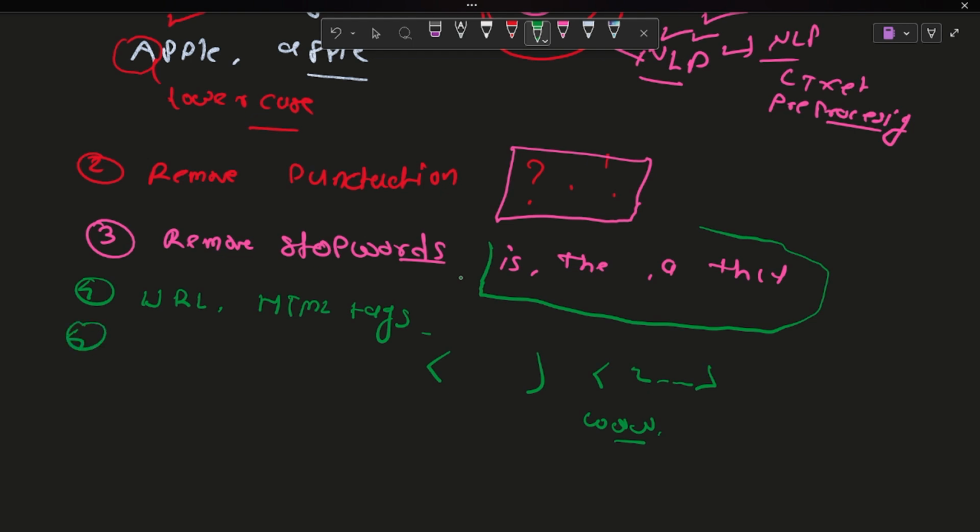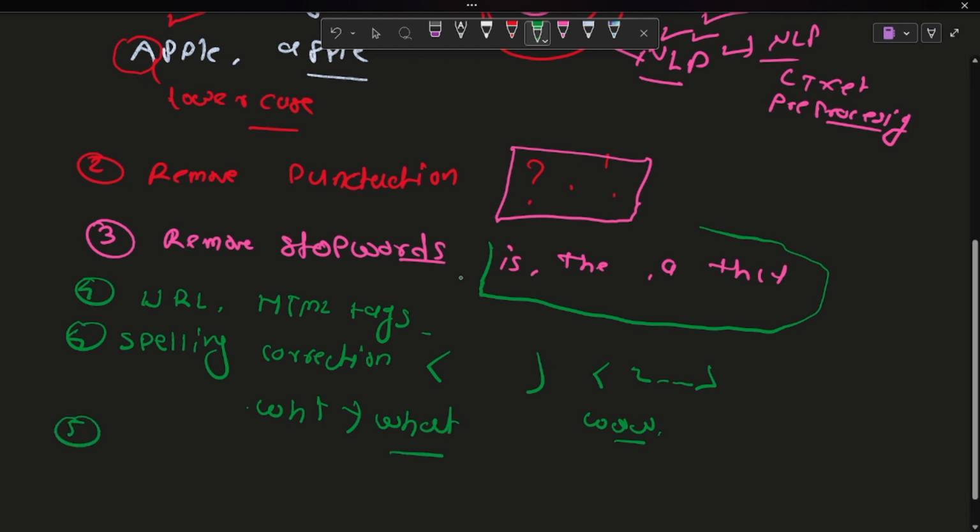And after that we do spelling correction. Sometimes there is a wrong spelling, so we correct it from that to that. That is spelling correction.